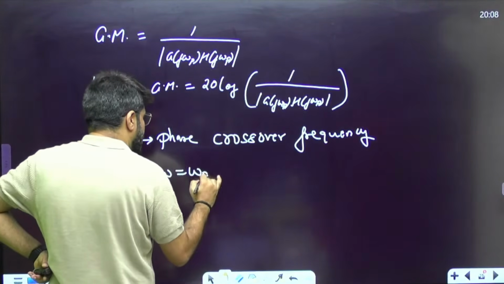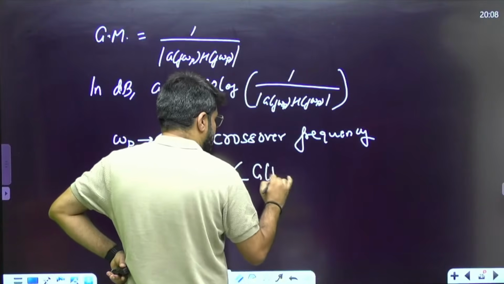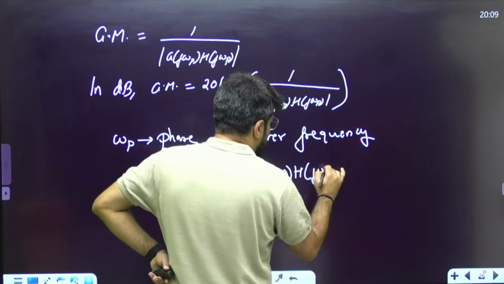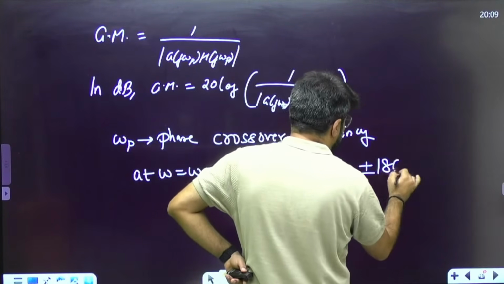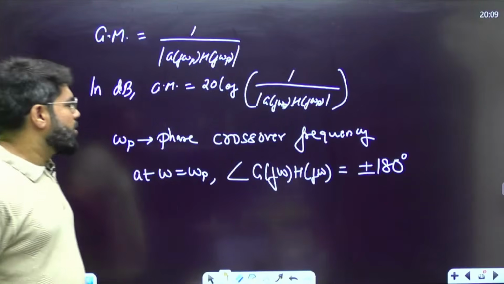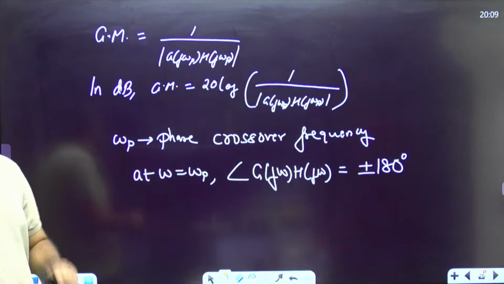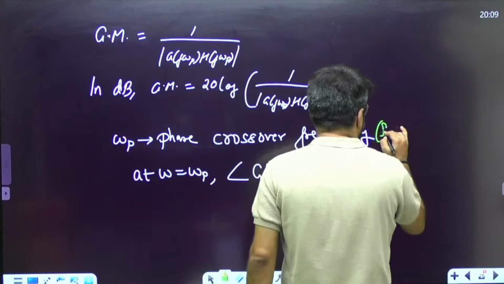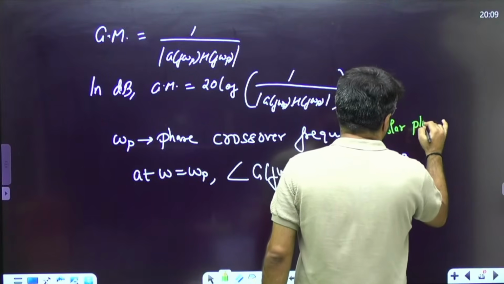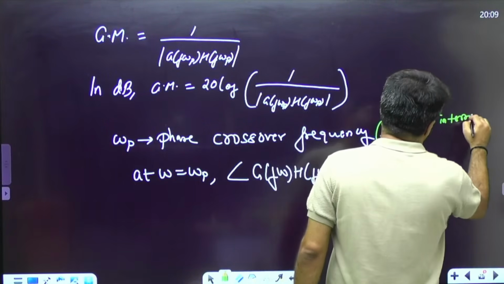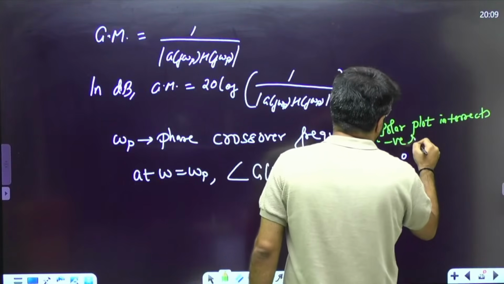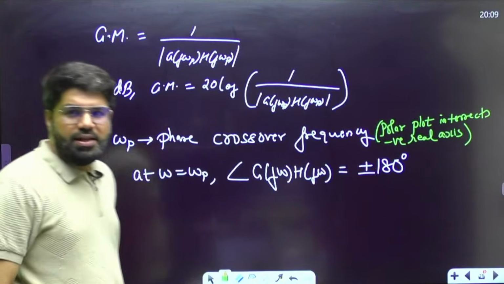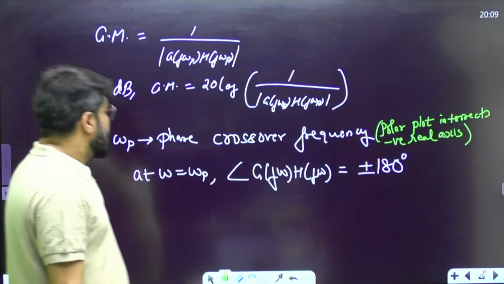At omega equal to omega p, the phase of the system, the angle of G(j omega) H(j omega), has to be equated to plus or minus 180 degrees, because it is the point at which the Nyquist plot, or in terms of polar plot, intersects the negative real axis. That is why the phase at that point is 180, plus or minus anything.